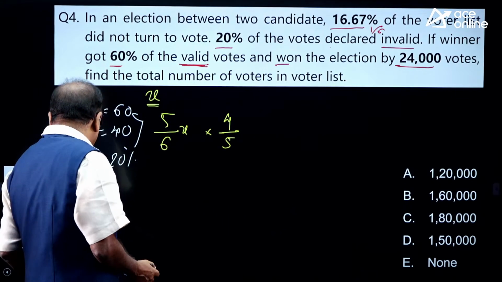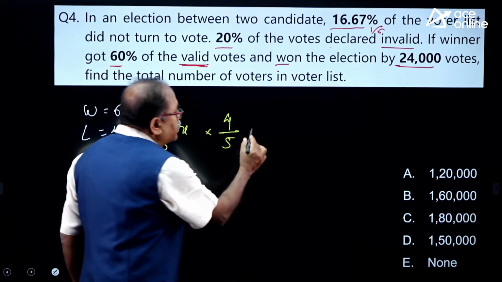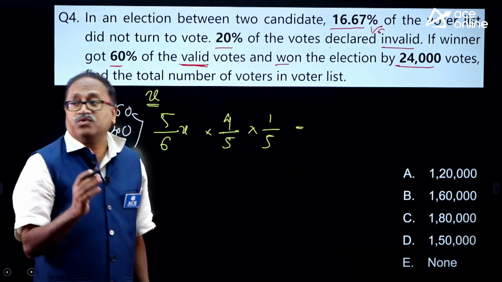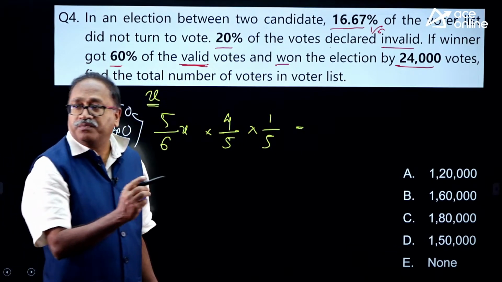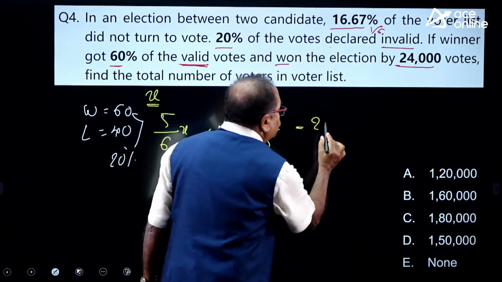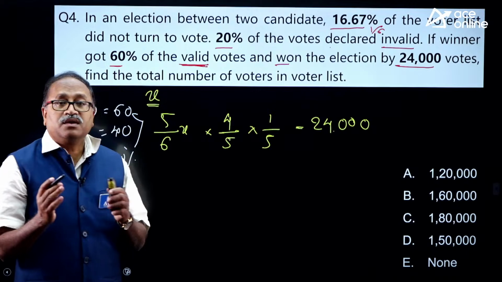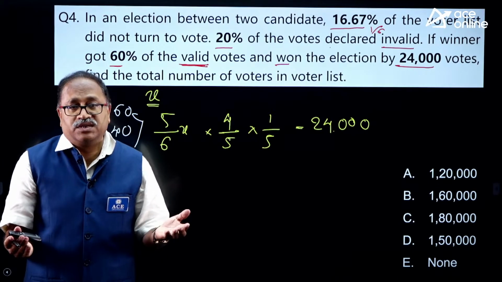What is 20%? That's nothing but 1/5, which is equal to 24,000. Can I get the X value? Yes, definitely I can.